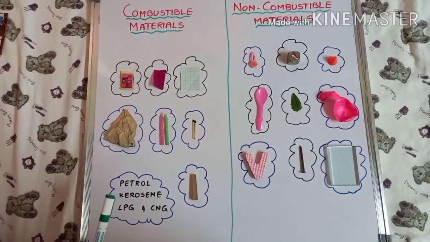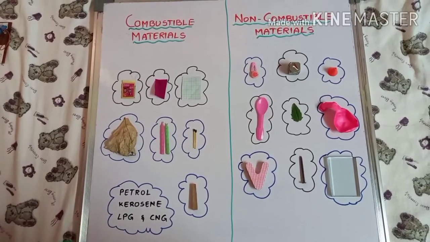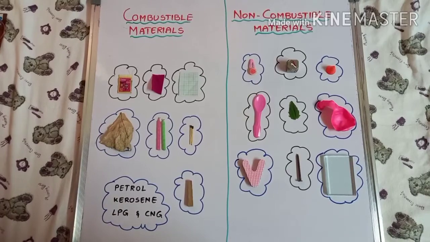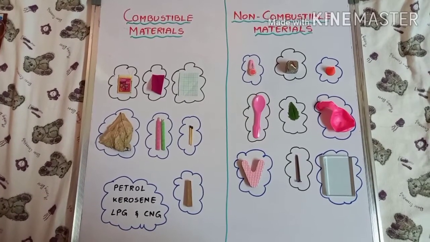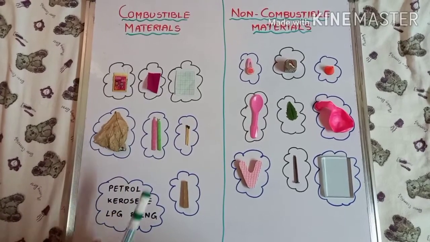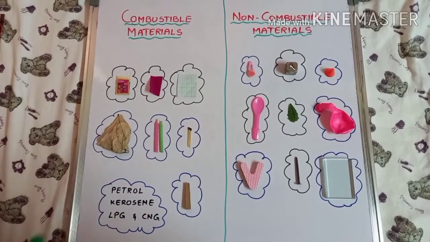When they are burnt, they may burn or glow. So these materials which catch fire and burn in the presence of air are called combustible materials. You can even list a few more examples, children. All the things which are available, I place them here.